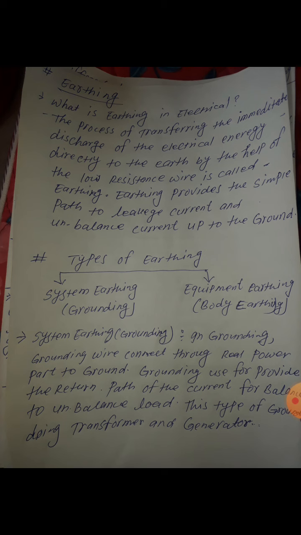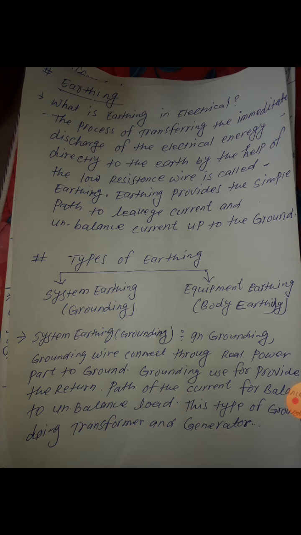So what is system earthing and grounding? I will explain first about system earthing and grounding. In system earthing, the earthing wire is connected from the real power part to the ground.